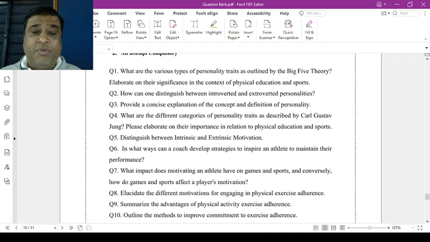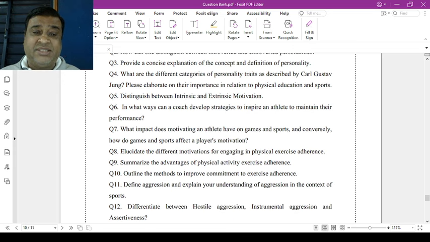Question number 3. Provide a consequential explanation of the concept and definition of personality. Question number 4. What are the different categories of personality traits as described by Carl Gustav Jung? Please elaborate on their importance in relation to physical education and sports. Question number 5. Distinguish between intrinsic and extrinsic motivation.